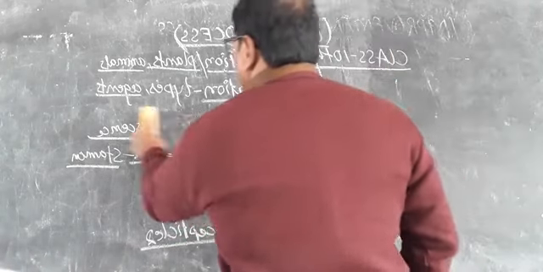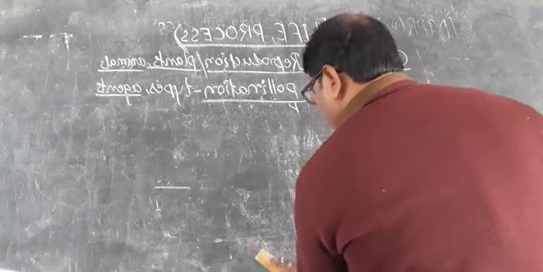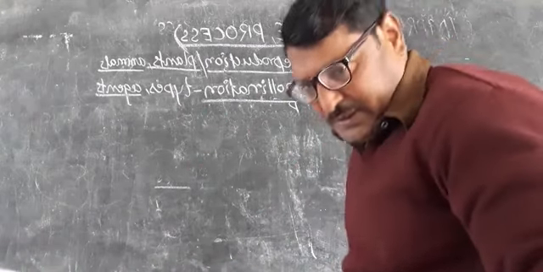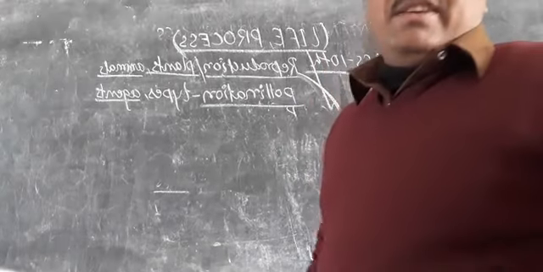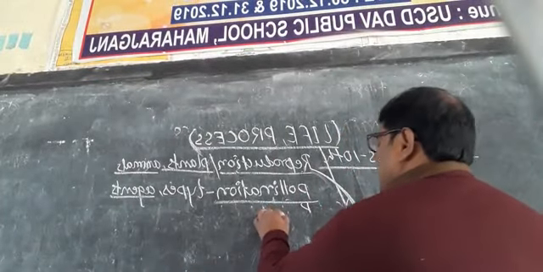Now what is pollination? For this, first I want to draw a figure so that it will be very useful for you to understand and define it. It is the stigma.